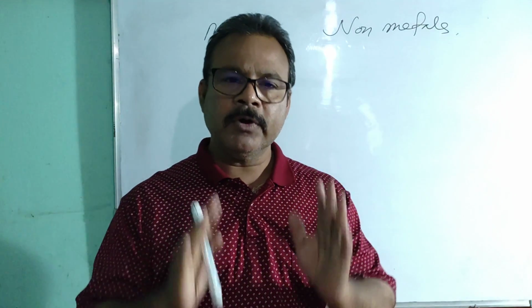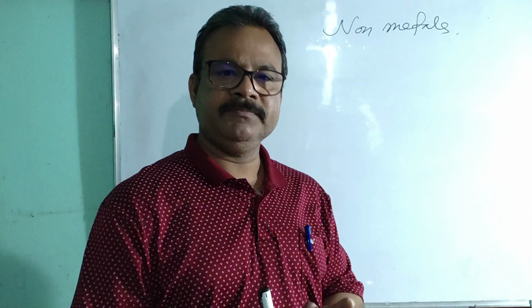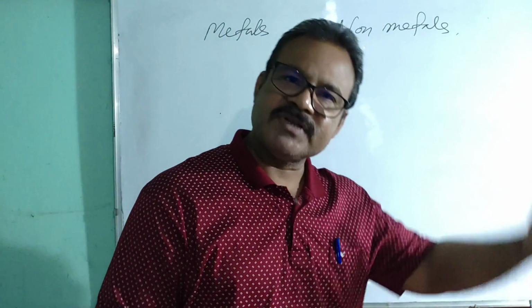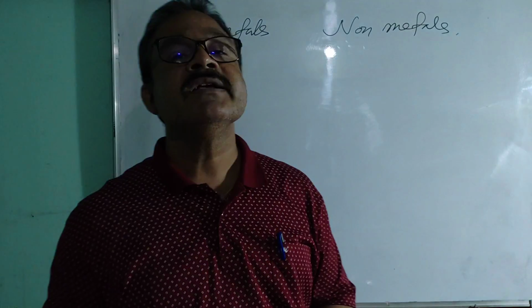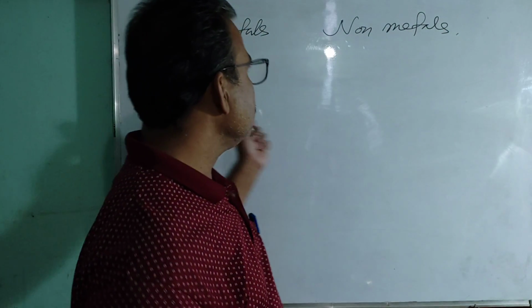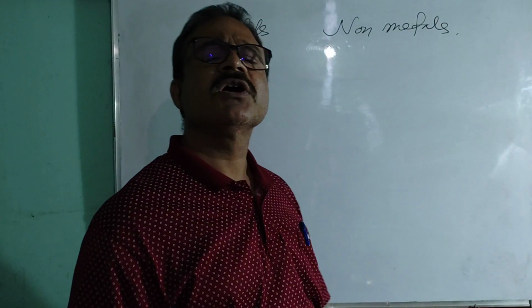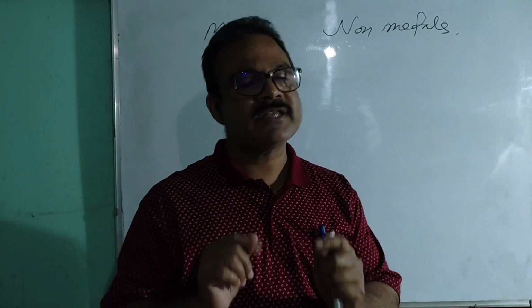So they combine with each other. It means one atom combines with another atom of the same element or other elements in order to get stability. So remember this point: the atoms of the same element or different elements combine in order to get stability.